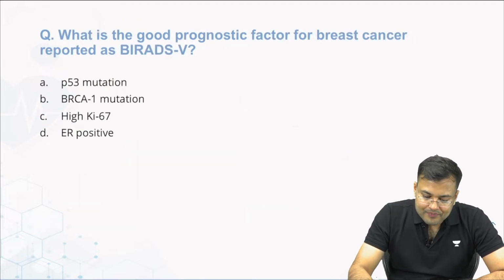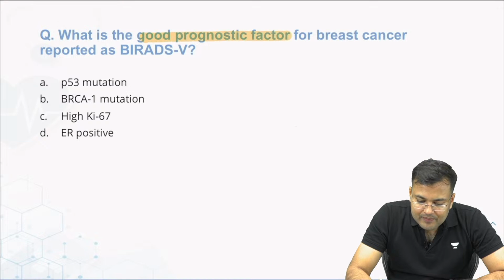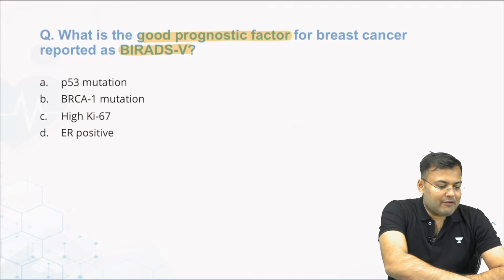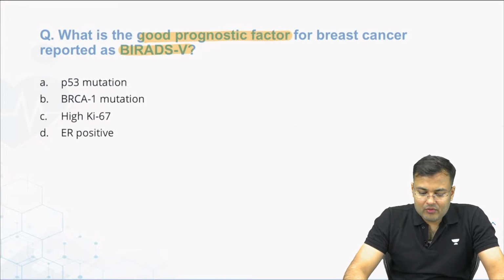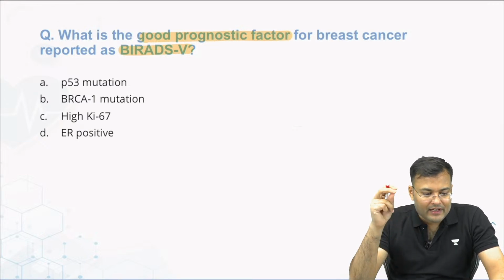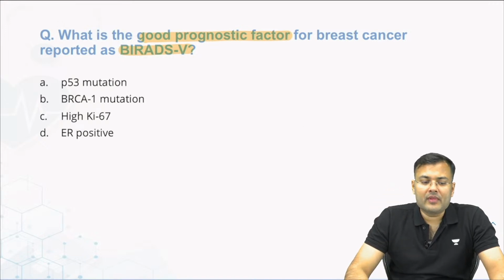Next question. What is the good prognostic factor for breast cancer reported as BI-RADS 5? Tell me what is the correct answer. I am waiting for your reply. Rohan, Vijendra Singh, Mujahid Mullah, tell me what is the correct answer for this question. Good prognostic factor. Very good, Mujahid. Waiting for your reply. Rohan, Veera, Vignesh, tell me. Okay, Kishore Kumar, Nagesh, Vijendra Singh, all of you want to mark what?